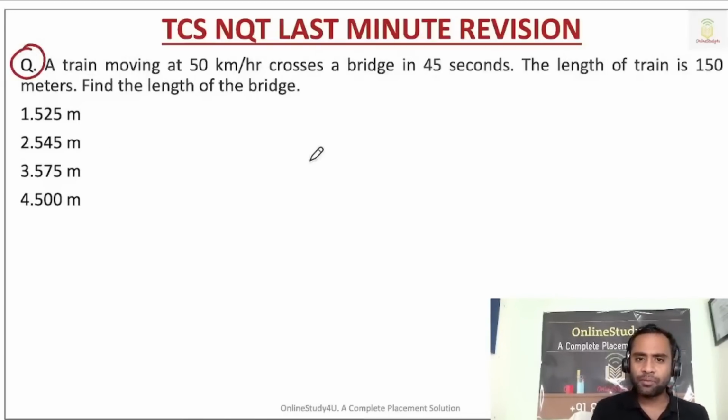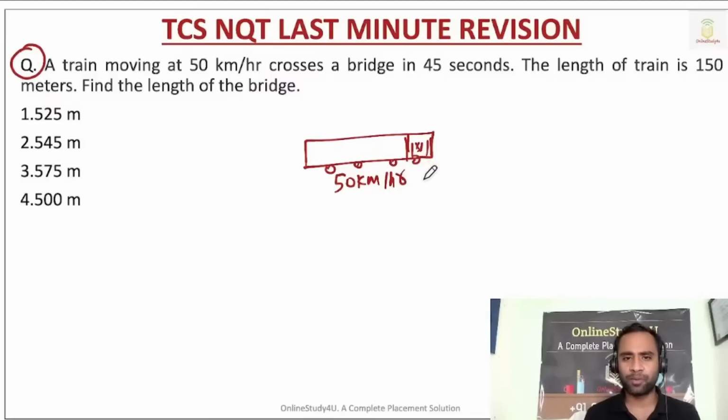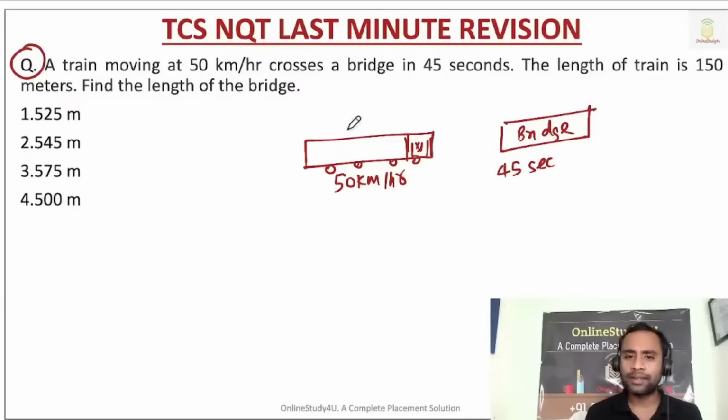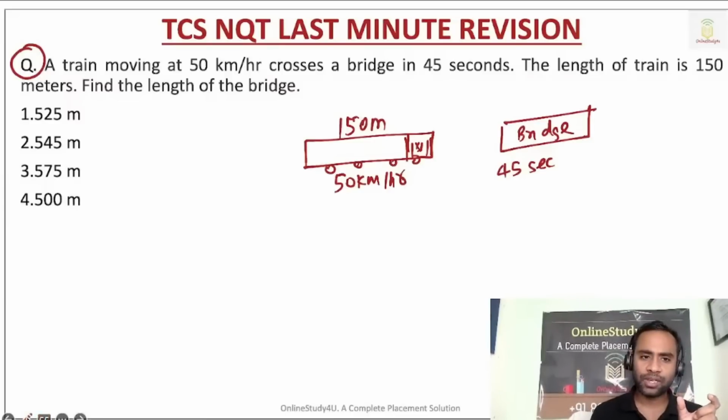So there is a train, a train moving at the speed of 50 kilometer per hour. The train engine will be there, and then the wheels. The train crosses a bridge in 45 seconds, and the length of the train is 150 meters. Now, see the problem here if we try to analyze. My dear friends, please try to understand.